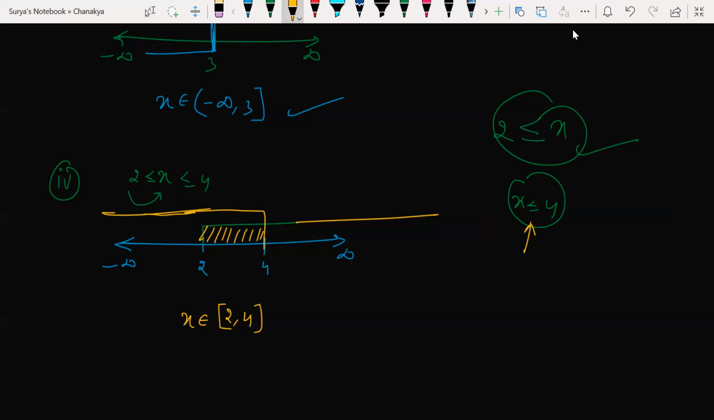Here, look at this. Less than or equal to, less than or equal to. Both we are having the equal symbol. So that is the reason x belongs to closed bracket 2, 4. Correct?